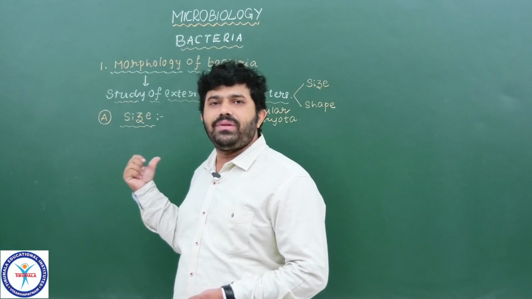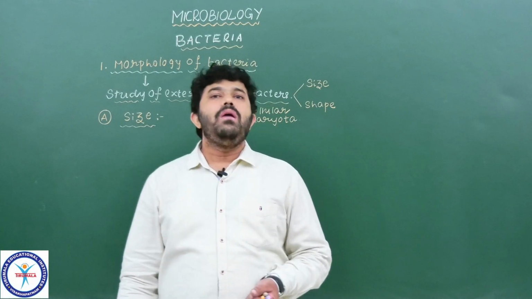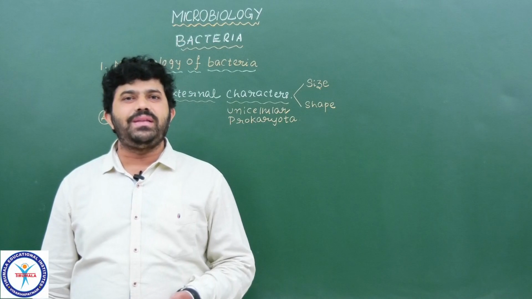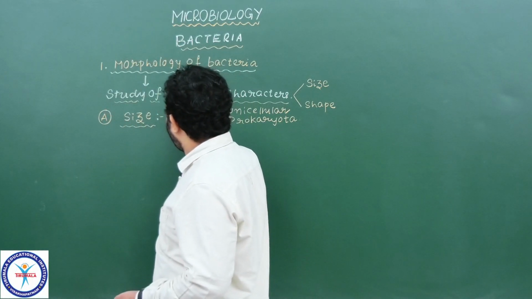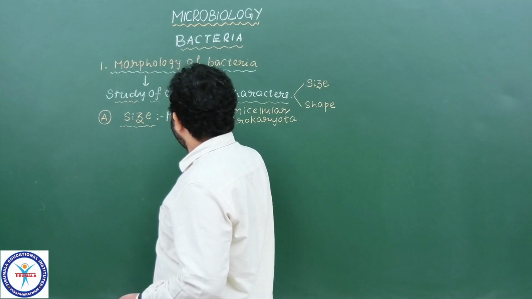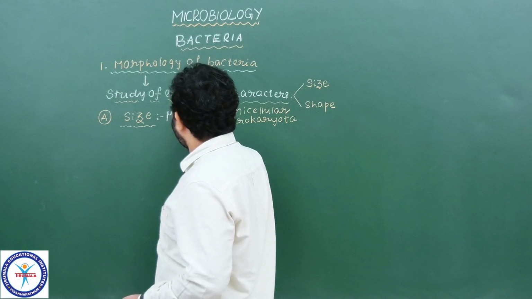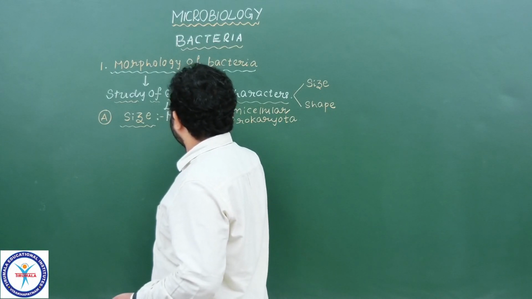The average size of the cell is not visible to us because it is too microscopic. Whenever you want to watch the cell, it requires a device called a microscope. What type of microscope is needed here? We are using mostly a light microscope.